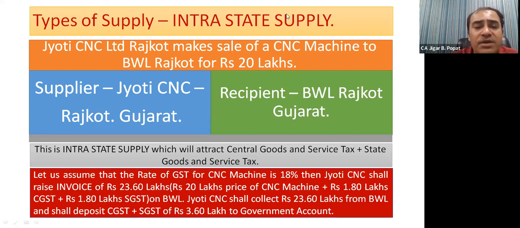This is also forward charge mechanism, because here also Jyoti CNC comes forward and collects price of machine of 20 lakhs plus CGST of 1,80,000 plus SGST of 1,80,000 from the recipient Balaji Wafers, and then Jyoti CNC itself deposits the tax elements to the credit of government. So this is popularly known as forward charge mechanism in GST.